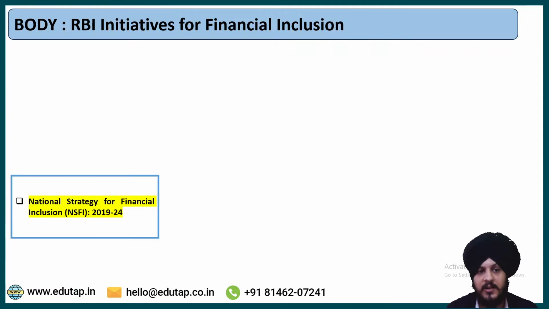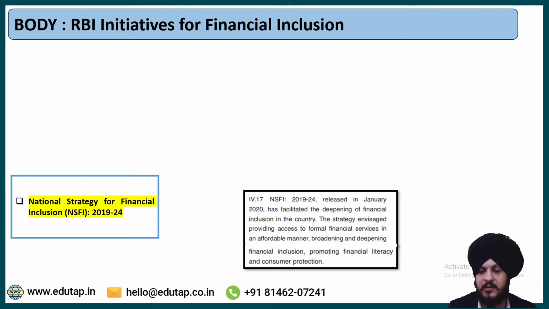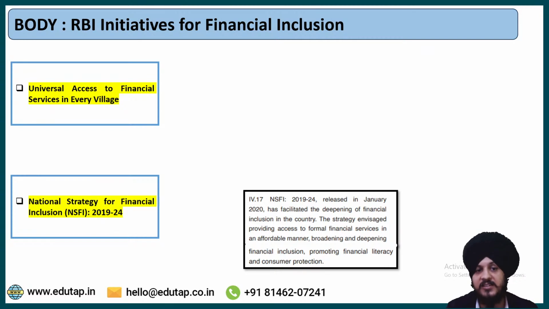Now the next point is the National Strategy for Financial Inclusion. The RBI annual report highlighted that it released the National Strategy for Financial Inclusion, and that has also played a very important role in promoting financial literacy as well as consumer protection. Apart from that, because of the National Strategy for Financial Inclusion, we were also able to attain this.